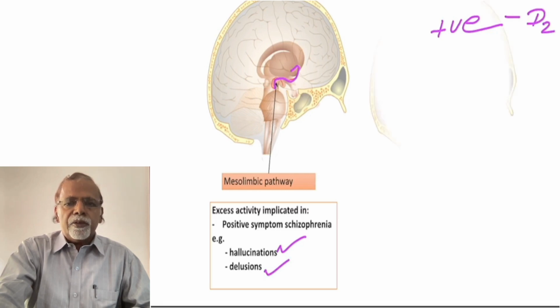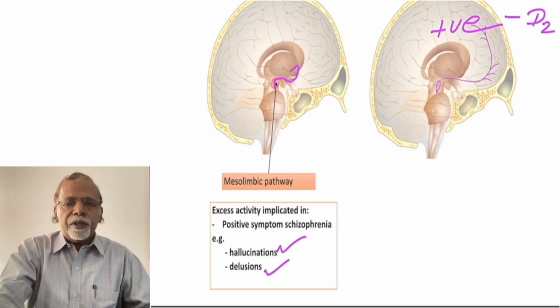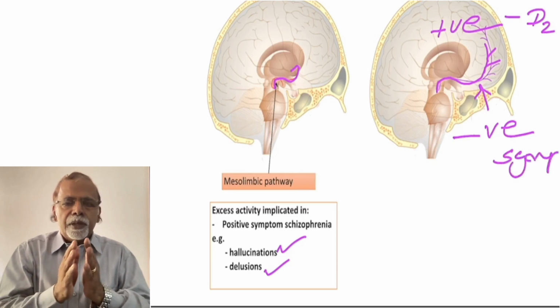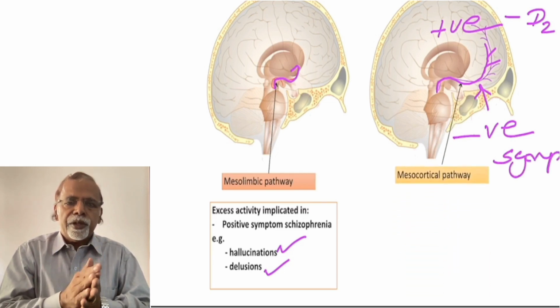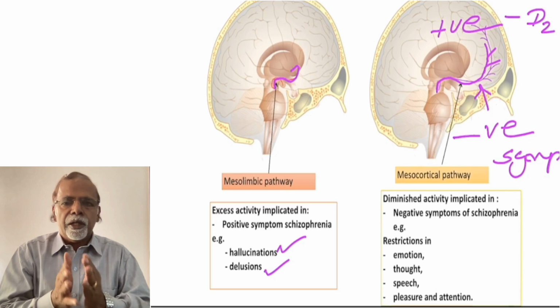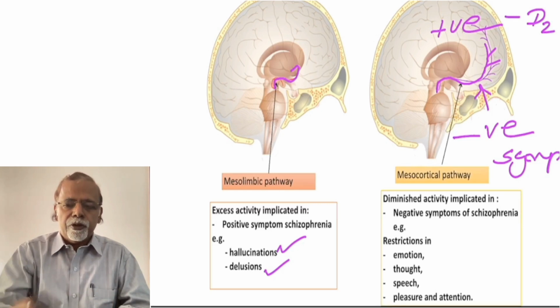When it is diminished, it leads to negative symptoms, for example, lack or restriction of emotions, thought, speech, pleasure, and attention. So basically the mesolimbic overactivity leads to the positive phenomena, and diminished mesocortical activity leads to negative phenomena.